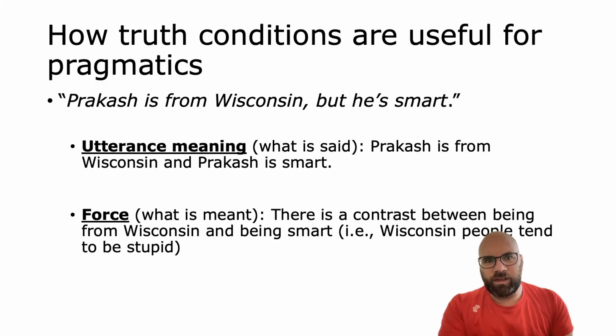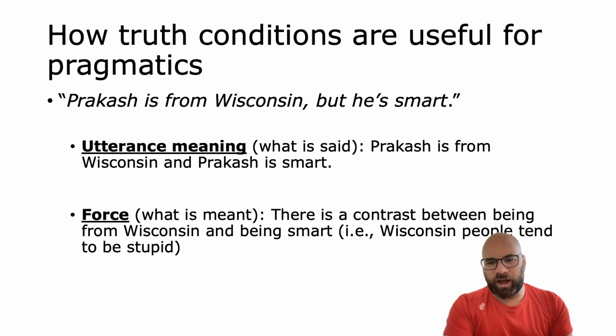But as we will see right now, truth conditions can be a helpful way to distinguish between these 2 different parts of meaning. So let's take one example. If I say a sentence like, Prakash is from Wisconsin, but he's smart. Literally, what this means is, he's from Wisconsin and he's smart, right? But the literal meaning of but is basically the same as the meaning of and. It means these 2 things are true. Number 1, Prakash is from Wisconsin, and number 2, he's smart.